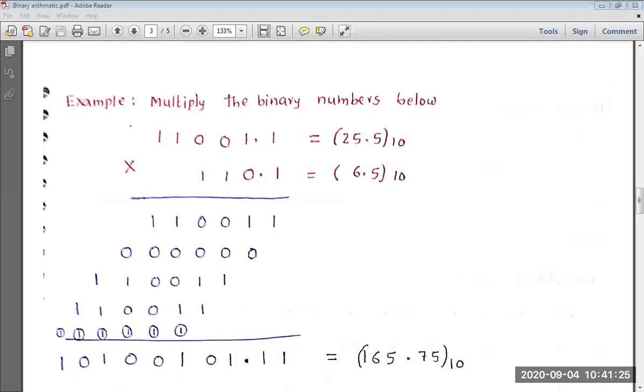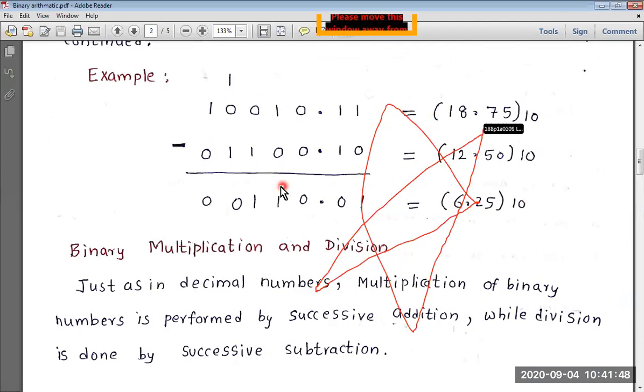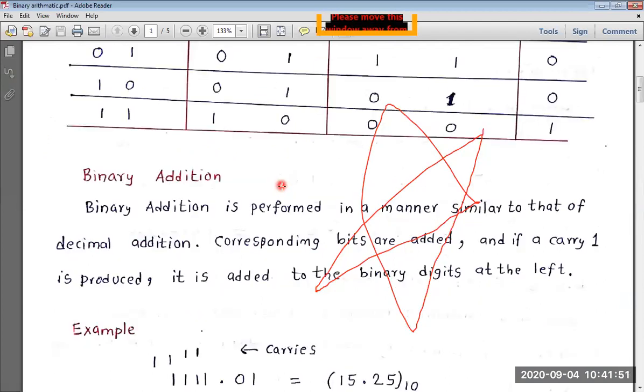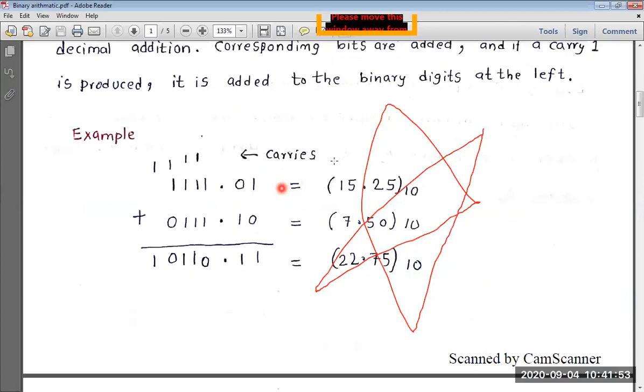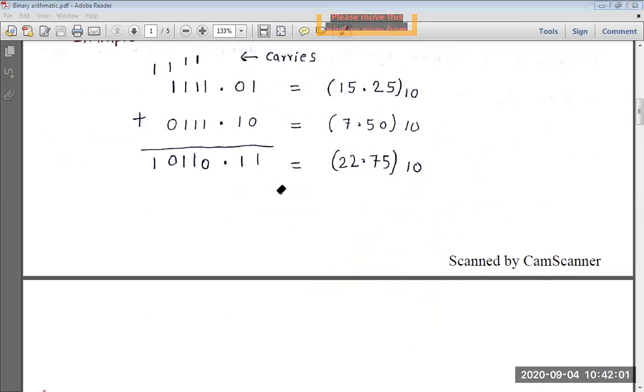In the last class, we completed binary addition, right? Binary addition means how we add two binary numbers. Just like how we add numbers in the decimal system, exactly in the same way we add these binary numbers, right?